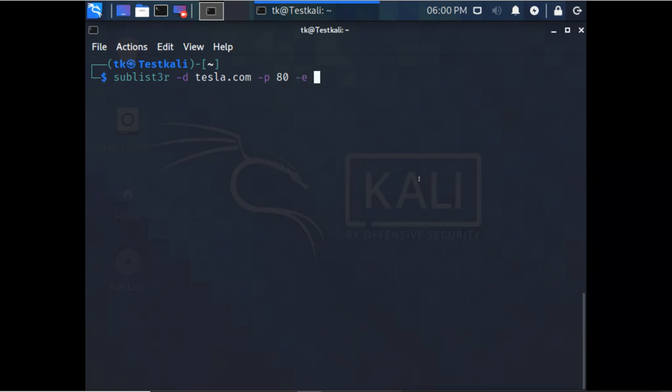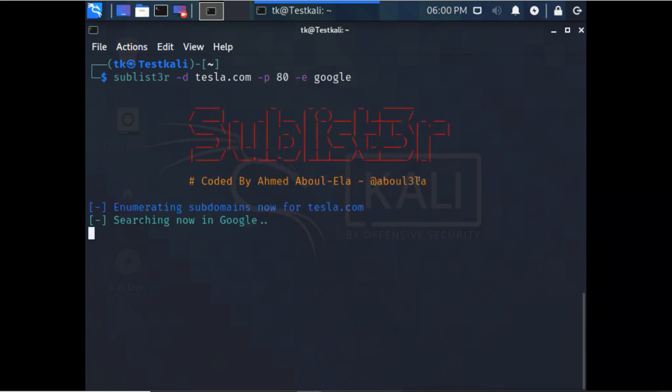I want to get this from Google, and I will not save it to any file, so I will run it directly here. Now it is searching Google for the records of this domain. It will take a little time, but it is not showing anything yet.